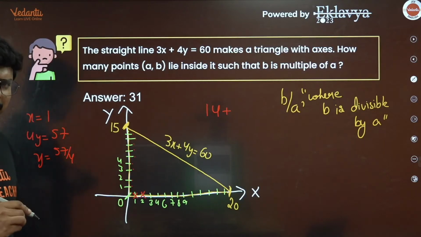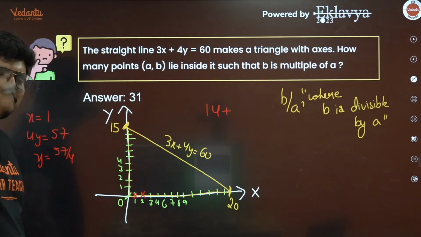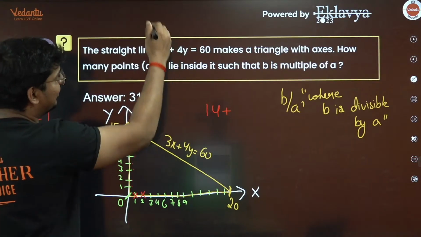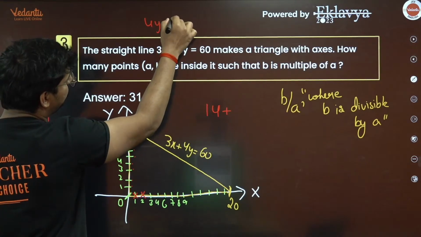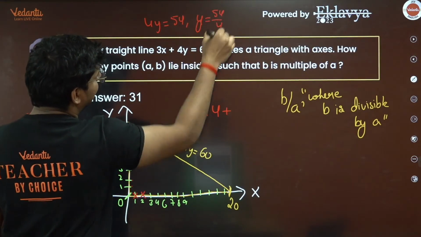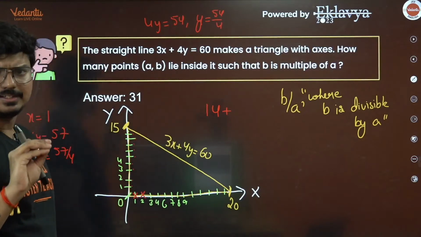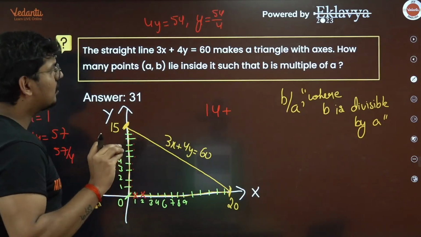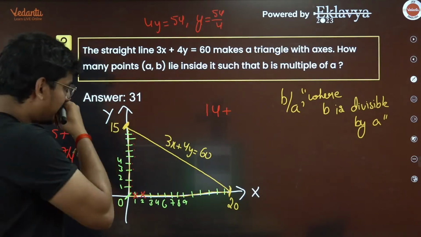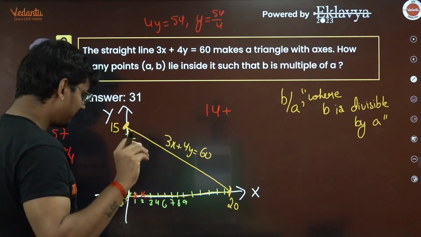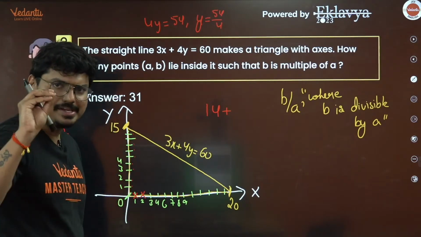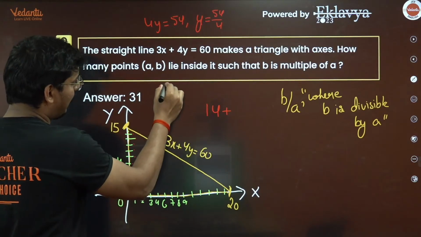Now think about it. For a is equal to 2, for the maximum value which we can go. Again here, guys, if you put x is equal to 2, the 4y is going to become 54. So y is going to be 54 by 4, and that is somewhere between 13 to 14. So you can reach 13, not 14 here. Correct? So we can say for 2, the values of b are restricted between 1 and 13.